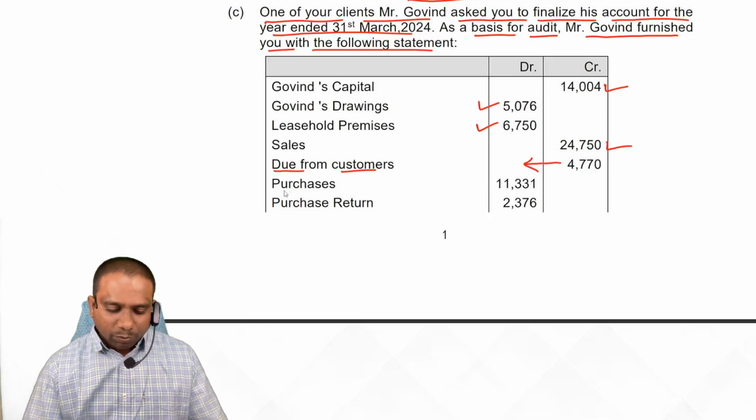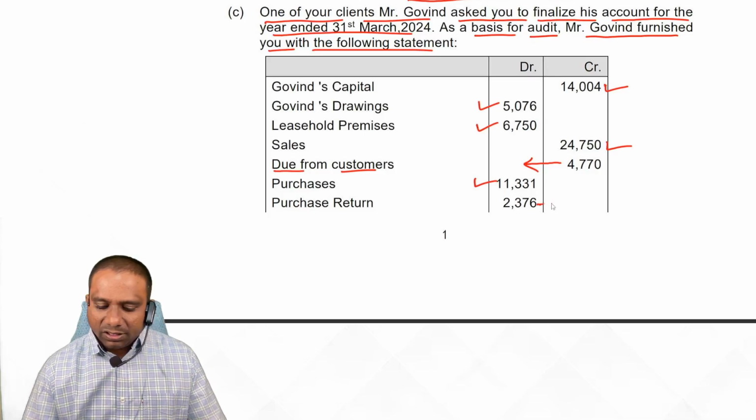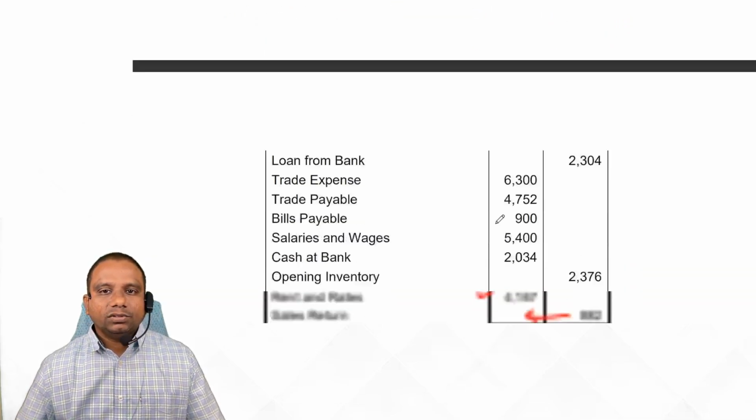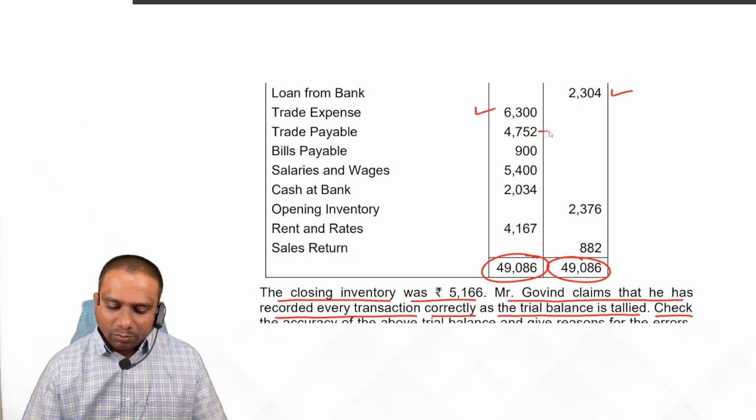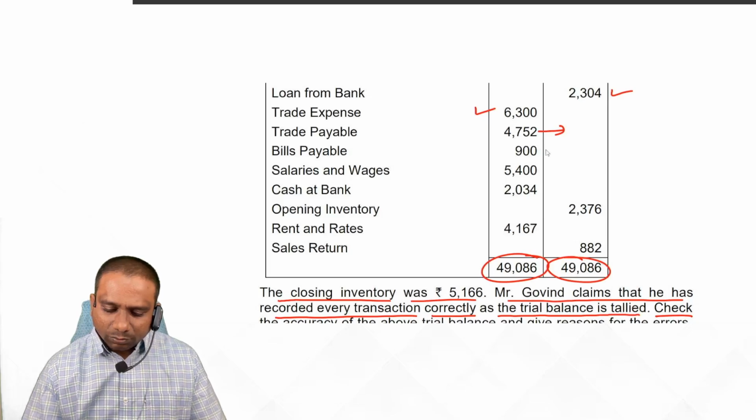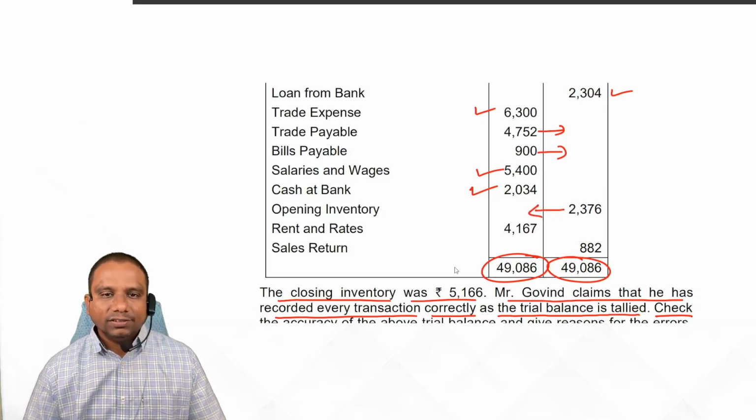Make a correction. Next, purchases debit, purchase return: purchase return credit, make a correction. Next one, loan from bank credit, trade expenses debit, trade payable credit, bills payable credit, salaries and wages debit correct, cash at bank debit correct, opening inventory, asset, so debit balance.